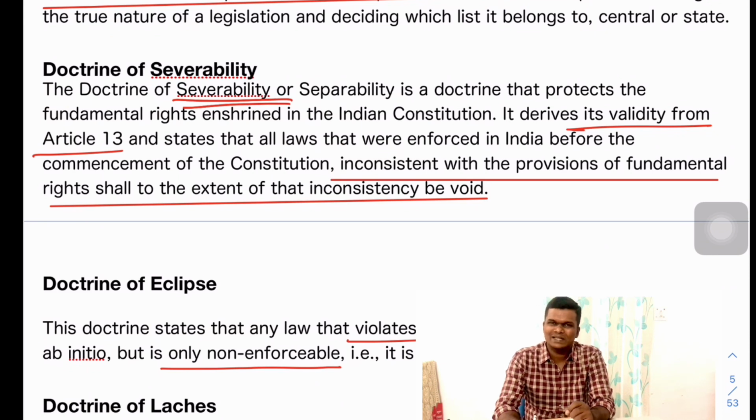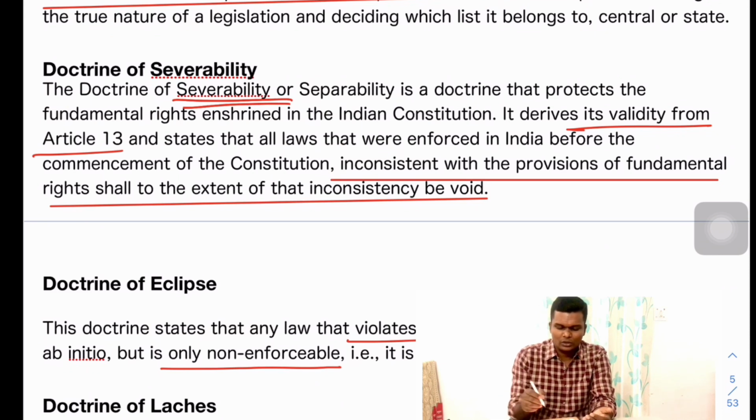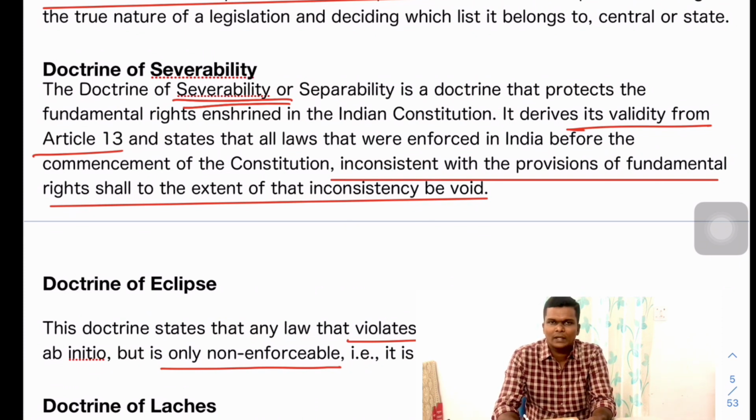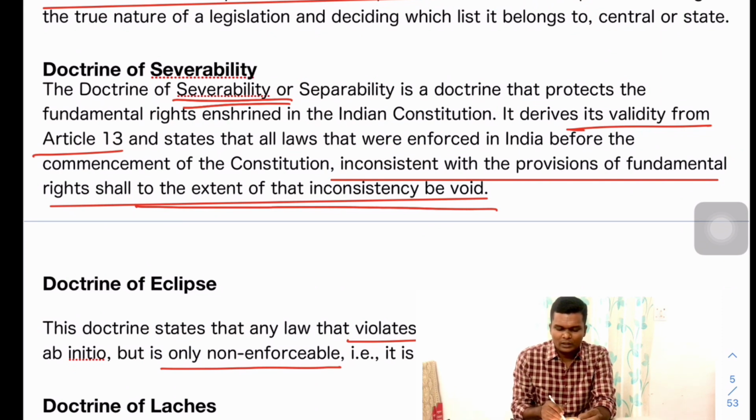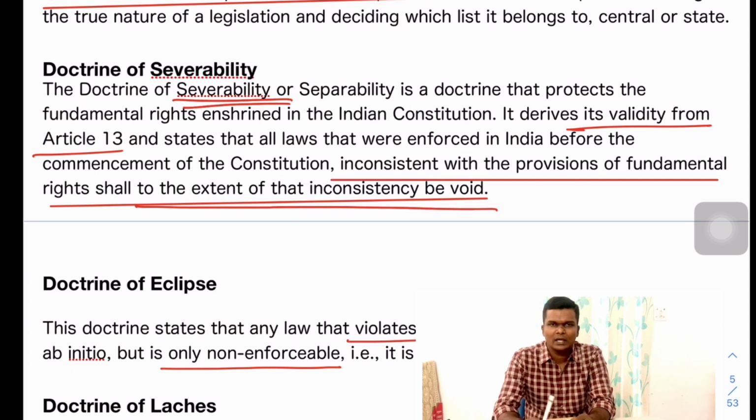And the doctrine of severability. This doctrine is very important, as it tells what will happen if a law is violative of fundamental rights. If you read the last line, it tells that if any law is violative or inconsistent with the provisions of the fundamental rights, then it shall be considered void.